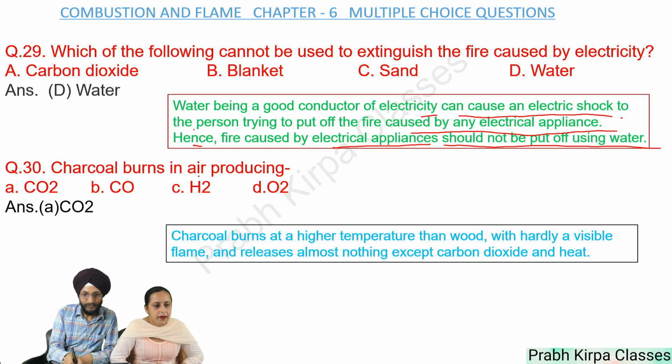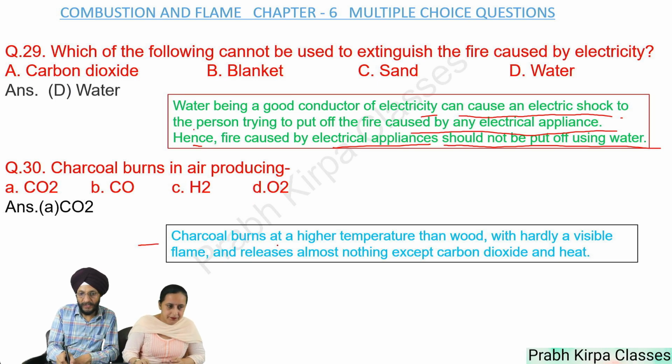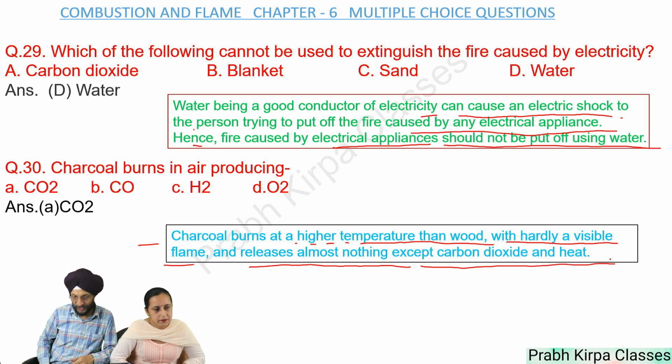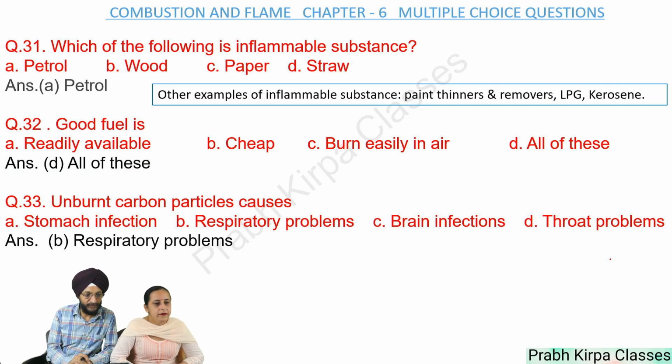Next, charcoal burns in air producing CO2, CO, H2 or O2. So answer is CO2. Charcoal burns at a higher temperature than wood with hardly a visible flame and releases almost nothing except carbon dioxide and heat. Question number 31. Which of the following is inflammable substance? A. Petrol, B. Wood, C. Paper, D. Straw. So answer is petrol. Other examples of inflammable substances are paint thinners, paint removers, LPG, and kerosene.